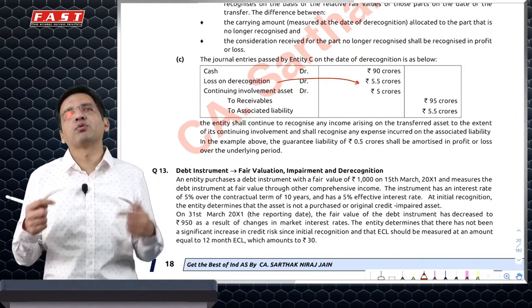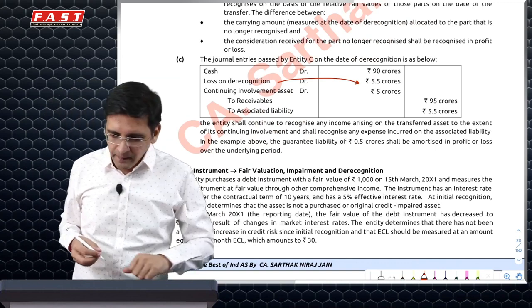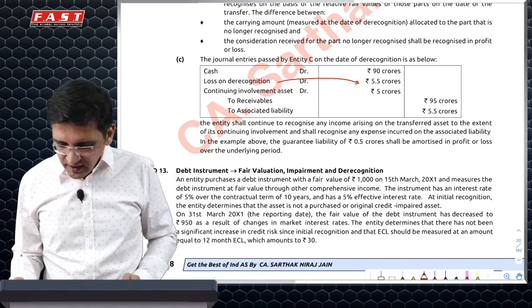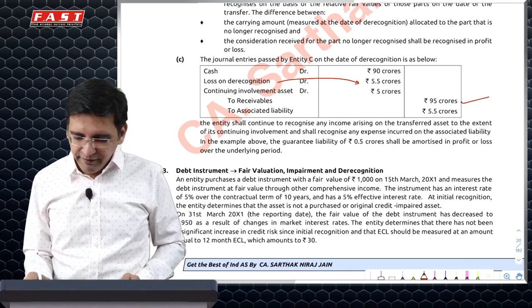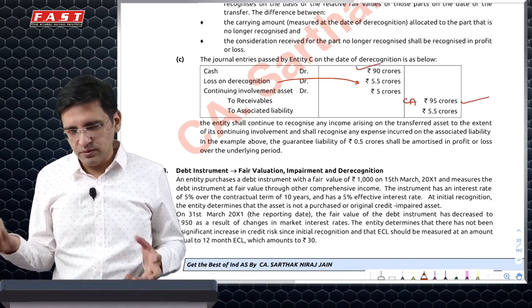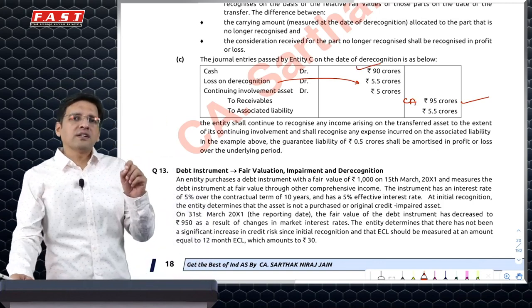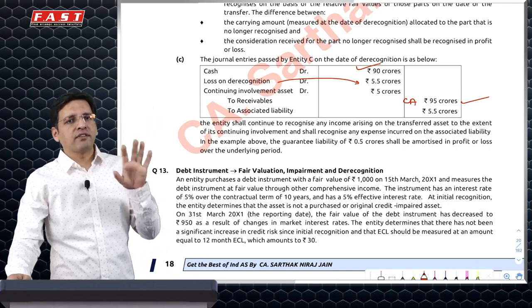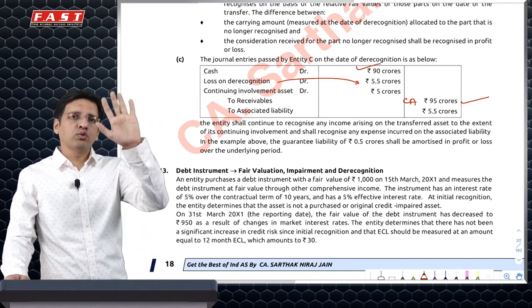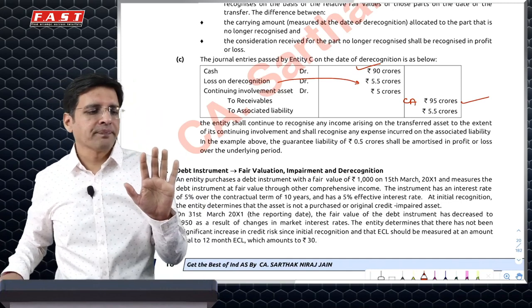The way you will have to answer your questions in the exam here is first fix what is the total loss. Then de-recognize the whole asset at carrying amount 95 and debit bank with what you have received. This is simplest because you know actually what you have received. What you have to do is whatever additional guarantee you have given, so your involvement in the asset now is 5 crore because you say that up to 5 crores I'll reimburse the loss.